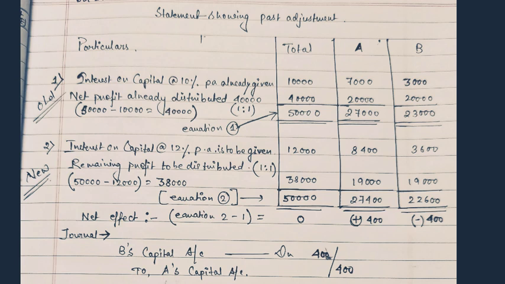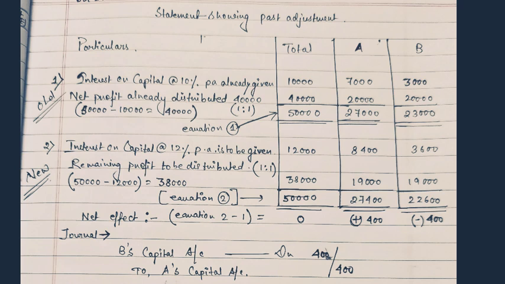This is the wrong entry that has been done. That means the new entry will be a separate one. Finally, we get that A got 27,000 and B got 23,000. This is, again I am saying, the wrong entry done.